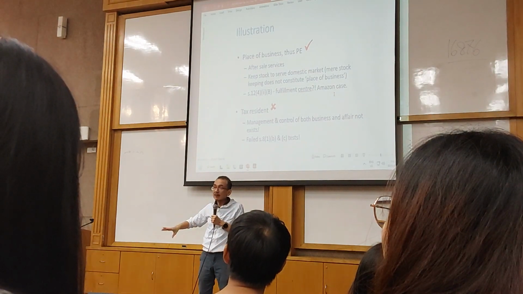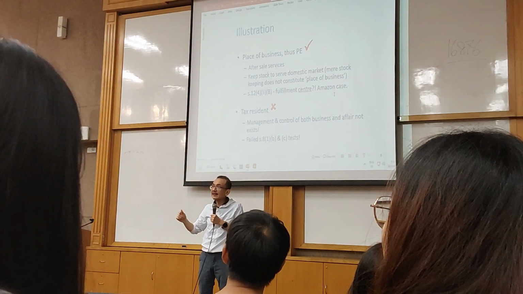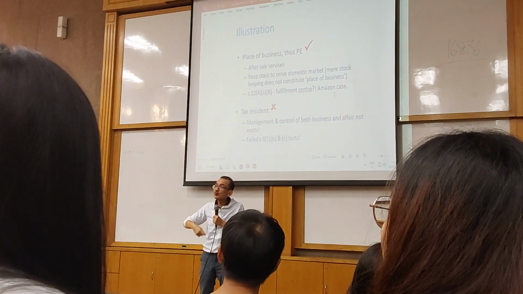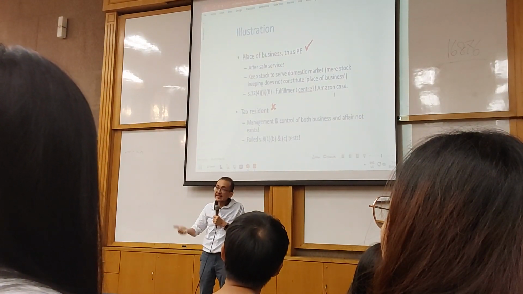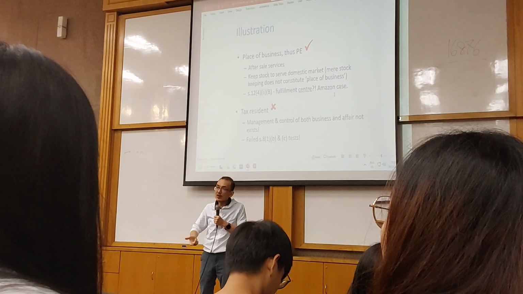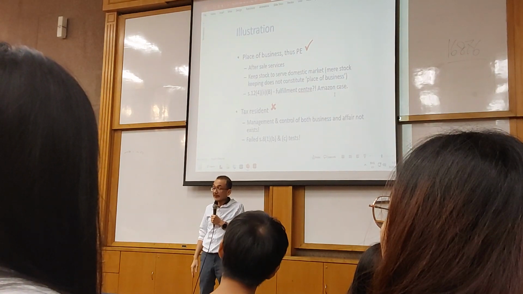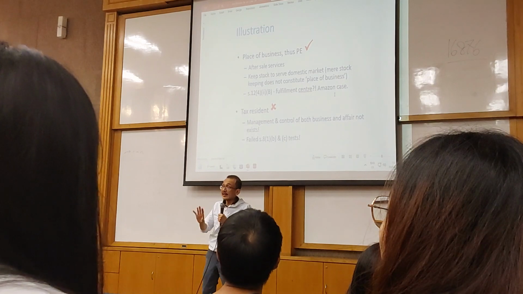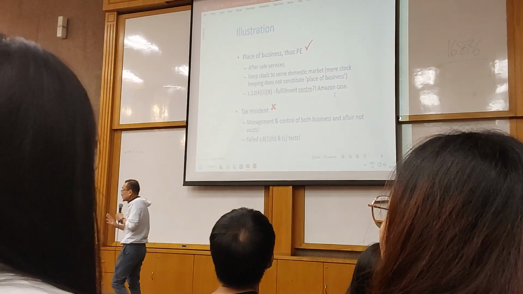Then the argument is that, right, the warehouse, we call it a fulfillment center in the UK, is just to help deliver the goods. They didn't process any sales, they did not accept any orders, nothing. Yes, that's exactly what happened. That's why it becomes a case there. And this is actually very rampant now. A lot of big organizations are doing that.